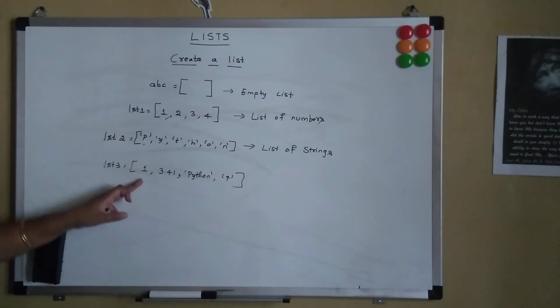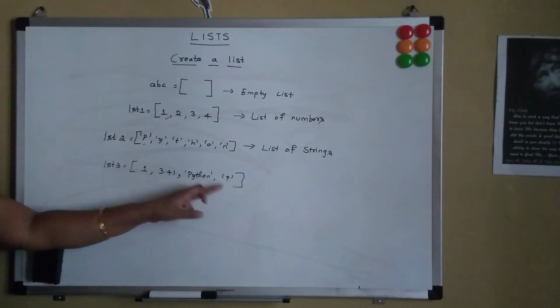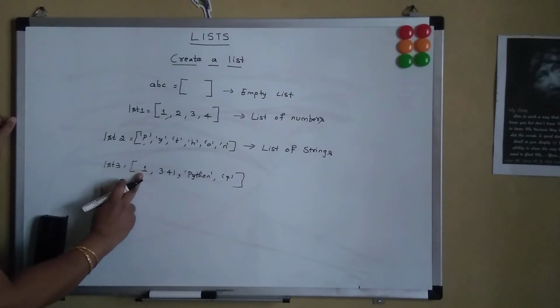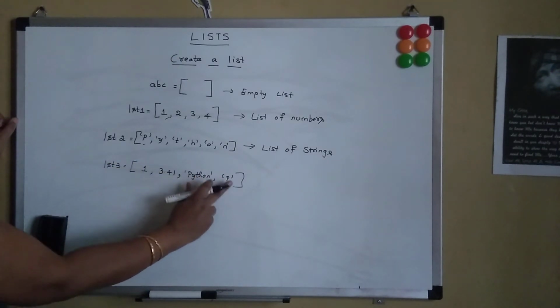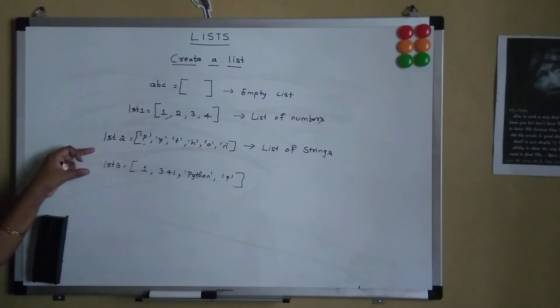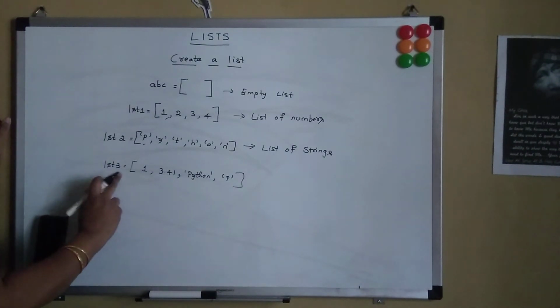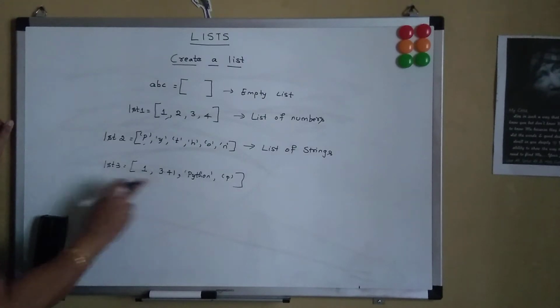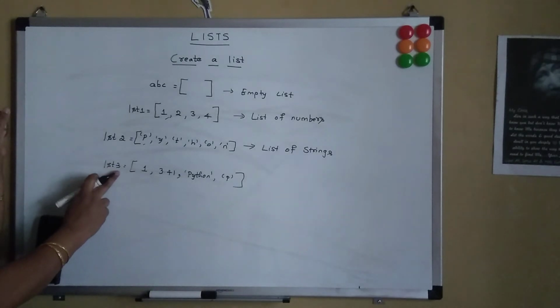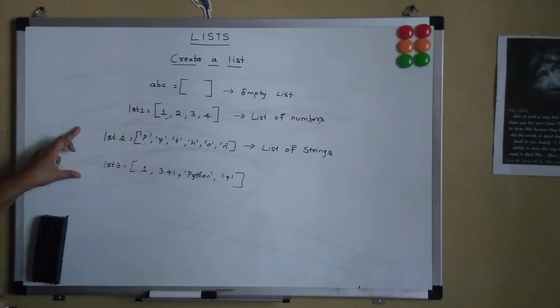So list can hold data of different data types. It can be a floating data type, it can be a numeric data type, it can be a string, or it can be a character. This feasibility is not allowed in arrays in C, but list has got this feasibility. So we say lists are very versatile data types available in the Python programming language.